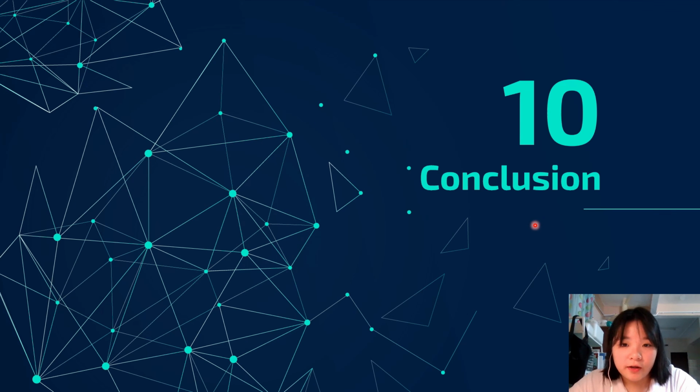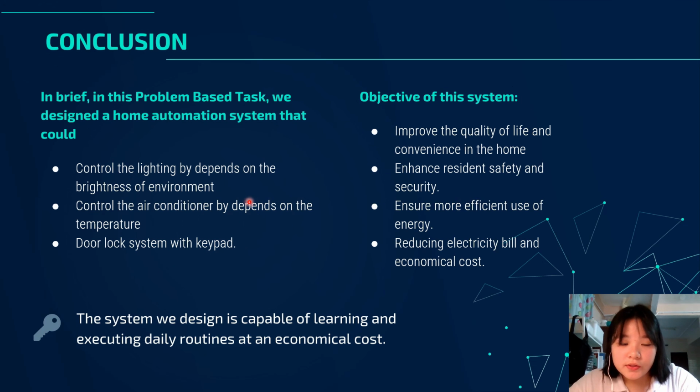So the final is 10, conclusion. In brief, in this problem-based task, we designed a home automation system that could control the lighting depending on the brightness of the environment, control the air conditioner depending on the temperature, and also a door lock system with keypad.